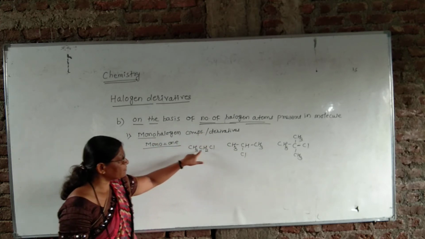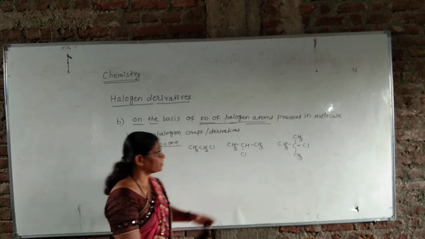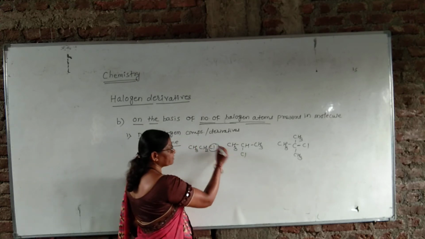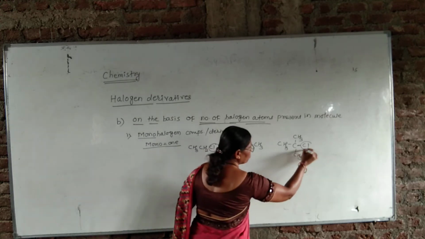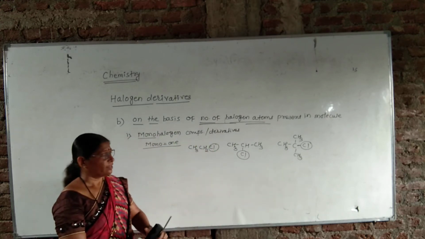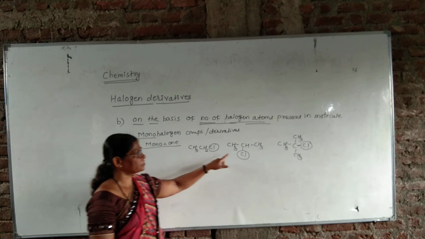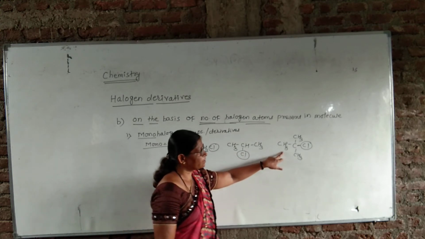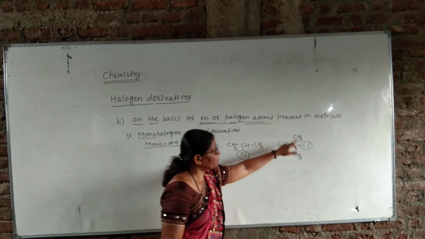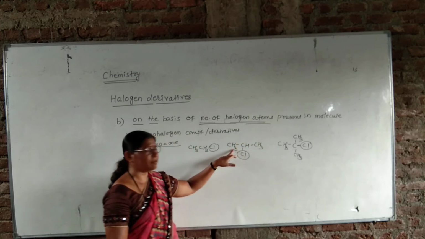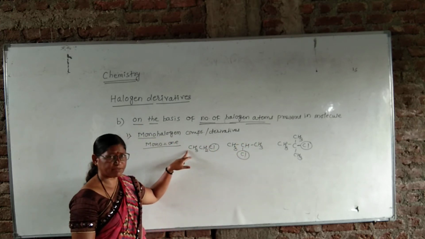In the first example, second example and third example, only one halogen atom is present in the molecule. They are derived from the alkanes. This is from ethane, this is from propane, and this is from butane, that is from 4 carbon atoms. This is from 3 carbon atoms, this is from 2 carbon atoms.